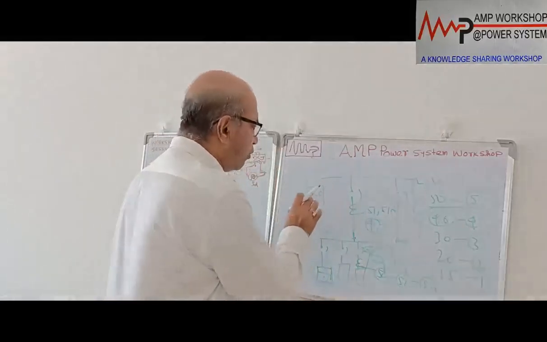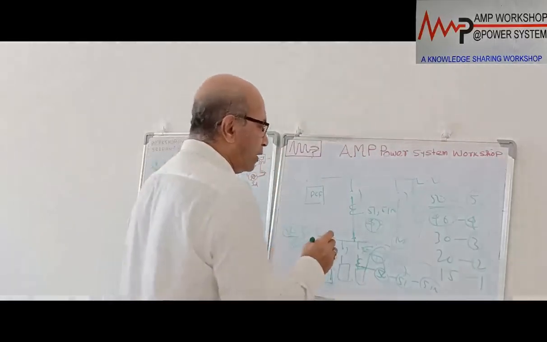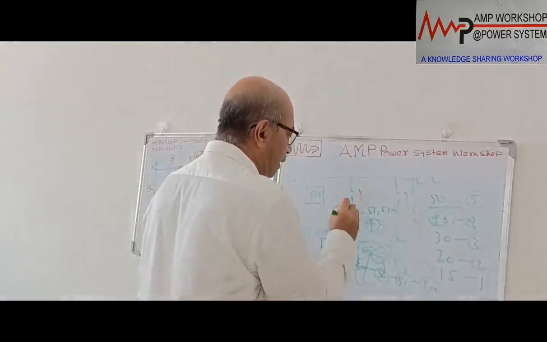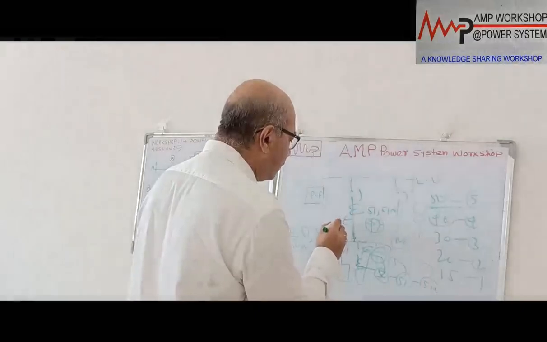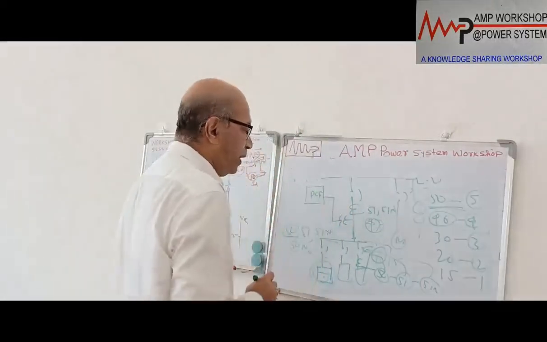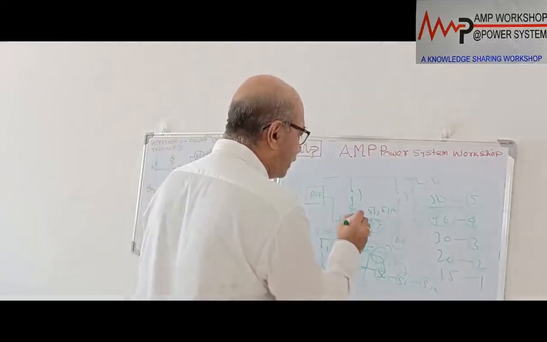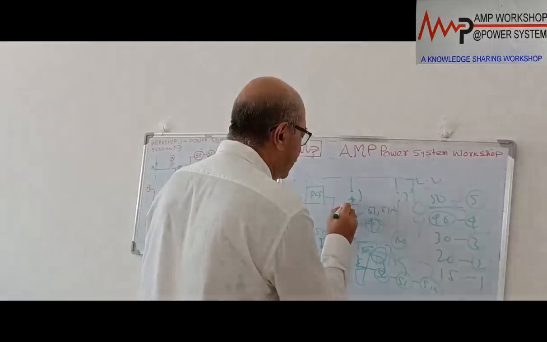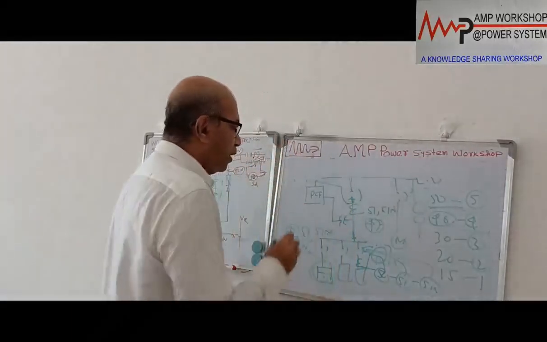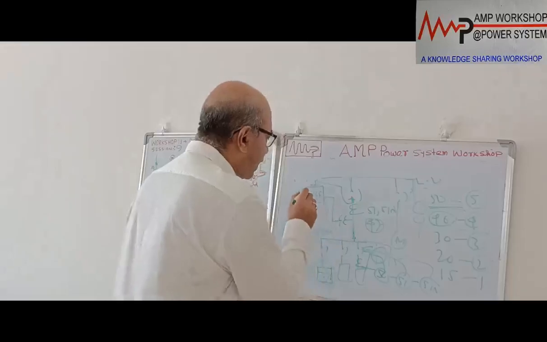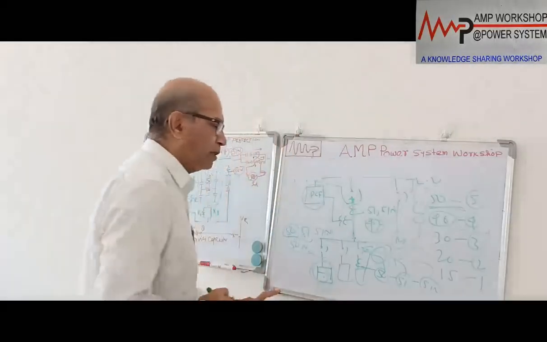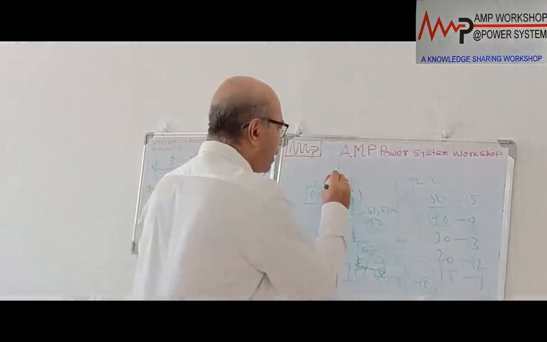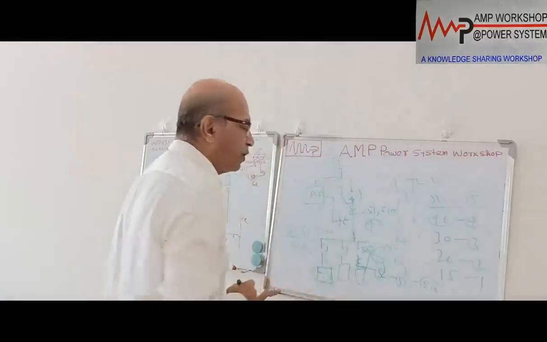Now this power factor controller is a solid state device. What does it do? There is an incomer, and we put a PT over here. It takes the voltage over here, and it takes a CT; this CT supply comes over here. So from this CT and PT supply, this unit can monitor the power factor of the incoming system. The incoming power factor depends on how much current it is drawing from the system.